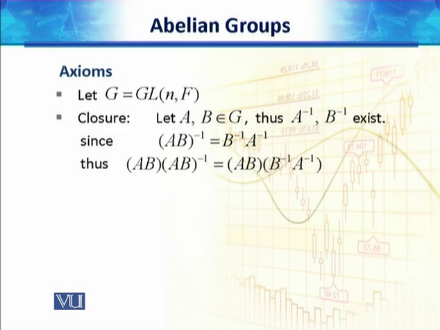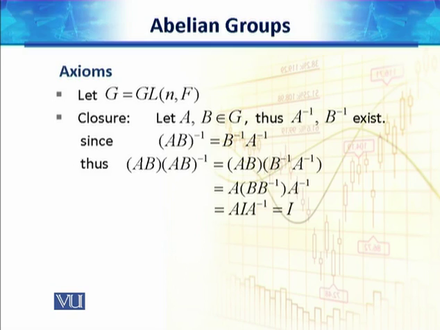Thus we want to see whether AB belongs to G or not. For that, let AB times (AB) inverse is equal to AB times, we replace (AB) inverse with B inverse A inverse. Then since it is matrix multiplication, so we can change its brackets. So A into (B B inverse) times A inverse.